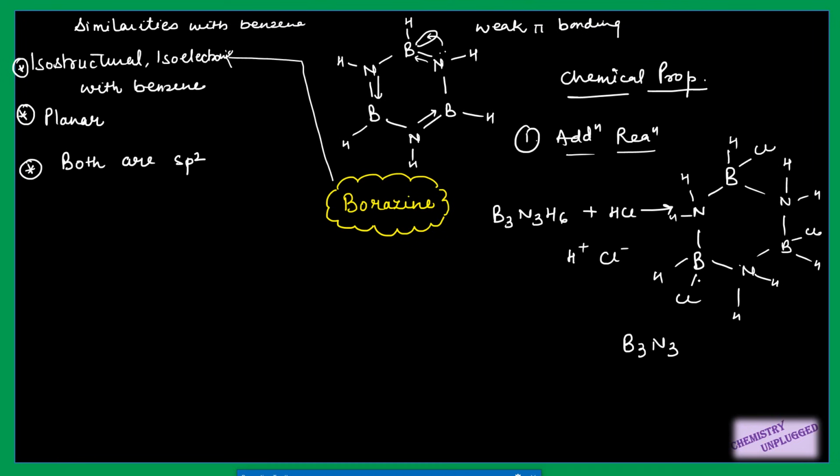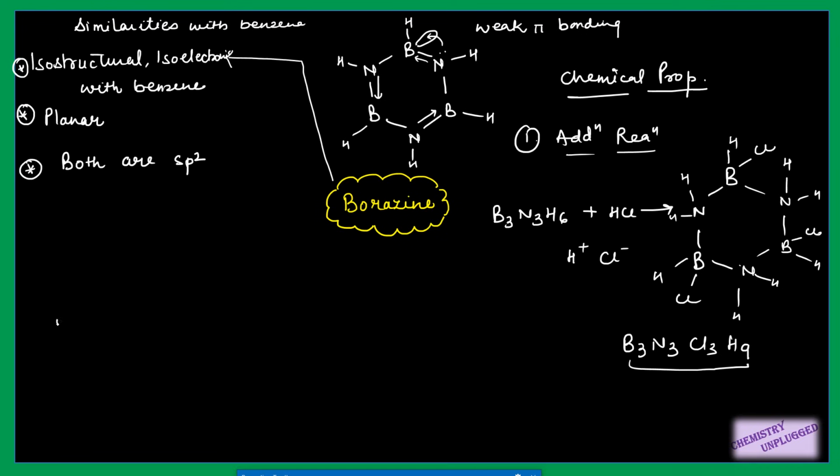So what I will get here is B3N3, and since I have added 3 Cl, it will form Cl3. H were initially 6, and now I have added 3 more, so it will become H9. It will give me a product like this. So one basic difference is this one. These reactions are very important, so please try to remember all of them.